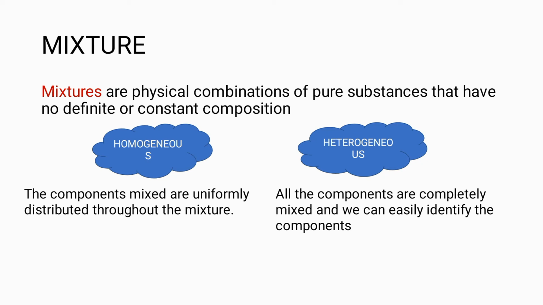Then mixture. A mixture is the combination of pure substances with no definite or constant composition, that is, pure substances are combined without any specific ratio. Mixtures are classified into homogeneous mixture and heterogeneous mixture. In a homogeneous mixture, the components are uniformly distributed throughout the mixture. The components are mixed very well. The next one is heterogeneous mixture. Here the components are not uniformly distributed throughout the mixture. That is, we can easily identify the components.